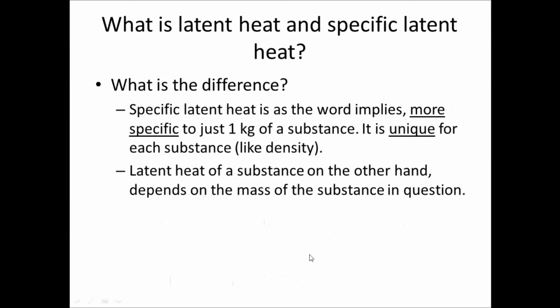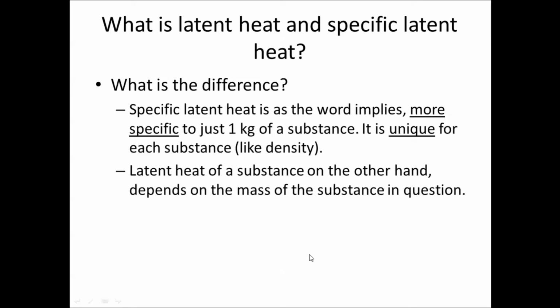So next, what is the difference between the two? As we mentioned just now, specific latent heat is more specific to just 1 kg of a substance. It is unique for each substance. Just like density, just like specific heat capacity, specific latent heat is very unique to that substance.